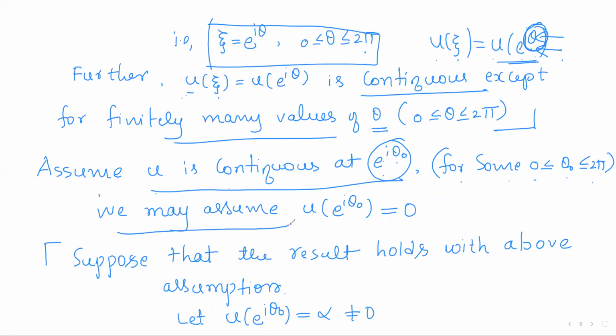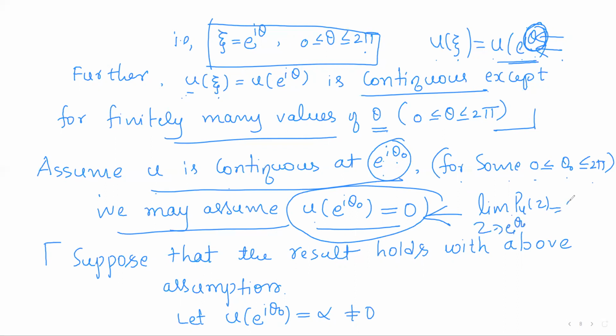Now, without loss of generality or without affecting any theory, we shall assume that the value of u of e^{iθ₀} is 0. So with the assumption that u of e^{iθ₀} is 0, we shall prove the result, that Pu of z as z approaches e^{iθ₀} is u of e^{iθ₀}. It is a simpler condition, because u of e^{iθ₀} could be any real value. So assuming it is 0, we shall prove the result.